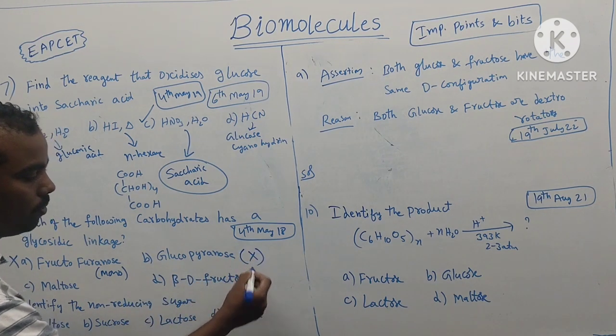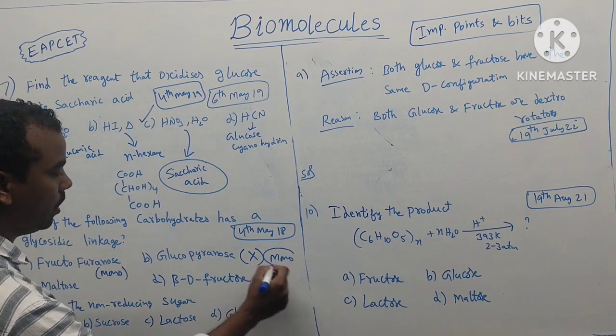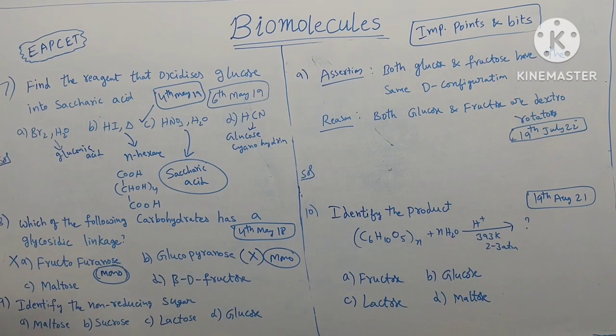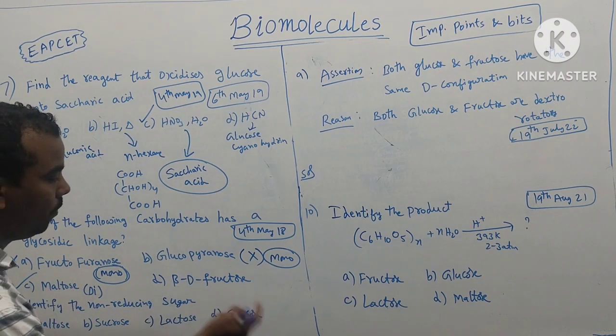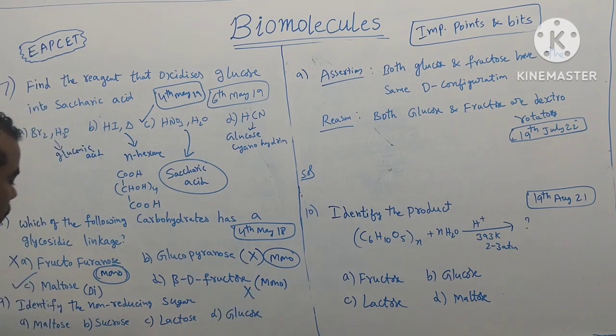Glucose also does not form one, it is a monosaccharide. Next, maltose is a disaccharide, so it forms glycosidic linkage between 1 and 4. Beta D fructose means again fructose, a monosaccharide, it does not form one. So answer is maltose.